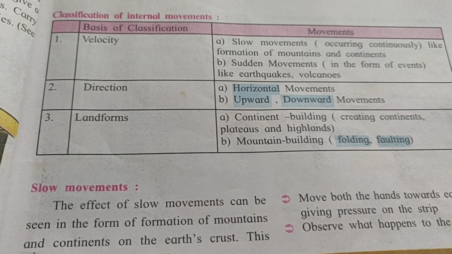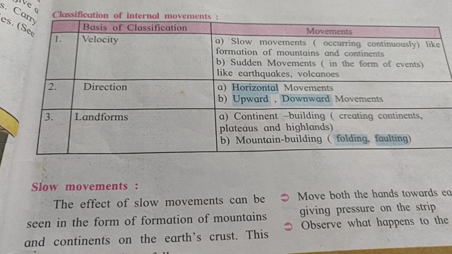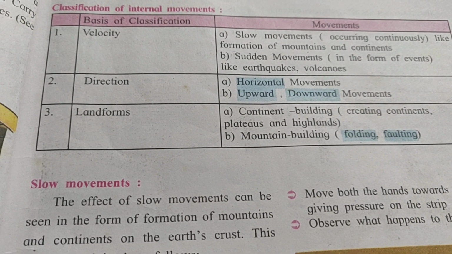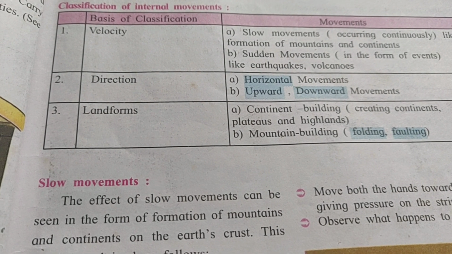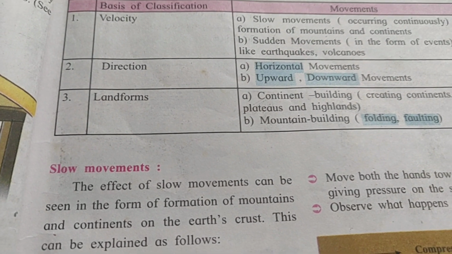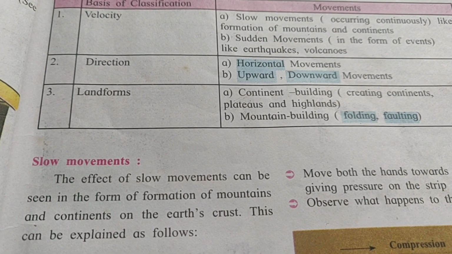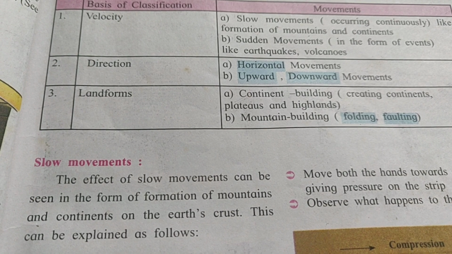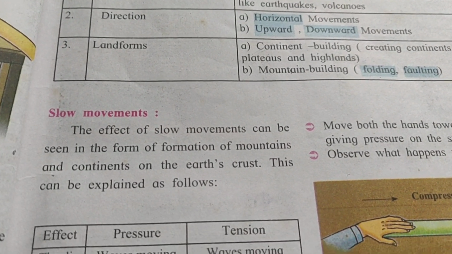Sudden movements occur in the form of events like earthquakes and volcanoes. Next is direction: horizontal movement, and upward and downward movement. Landforms include continent building, creating continents, plateaus and highlands, and mountain building, that is folding and faulting.